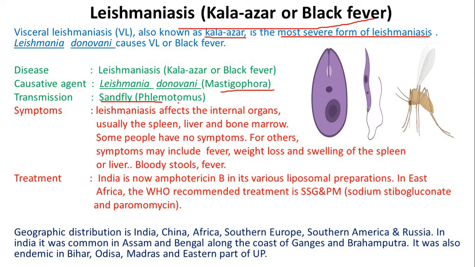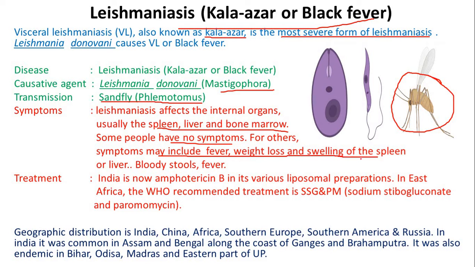Transmission is sandfly or phlebotomus. This is the picture of sandfly or phlebotomus. Symptoms: leishmaniasis affects the internal organs, usually the spleen, liver and bone marrow. Some people have no symptoms. For others, symptoms may include fever, weight loss and swelling of spleen or liver, bloody stool, fever, etc.